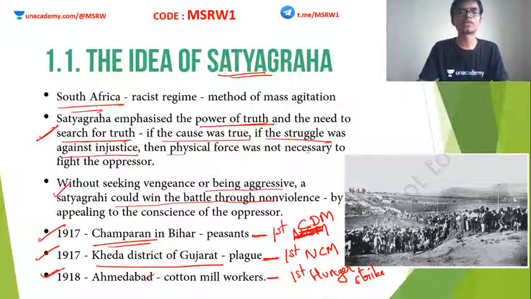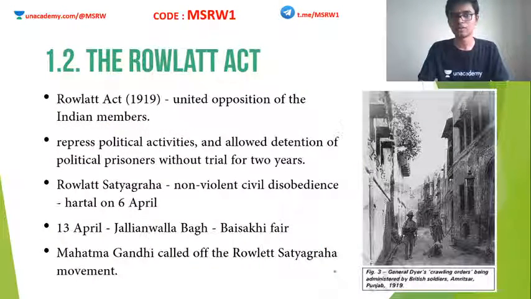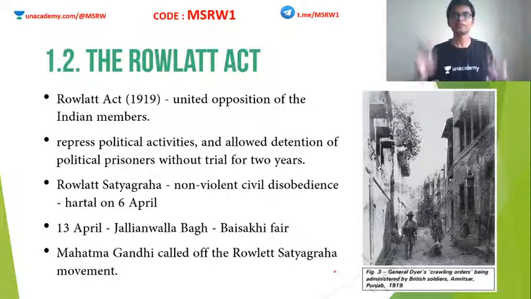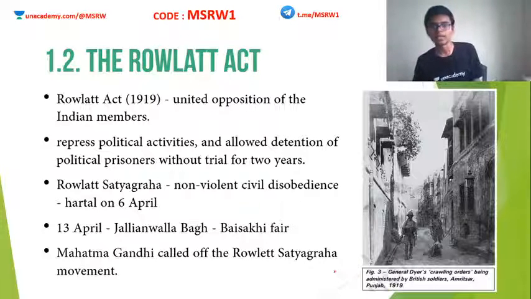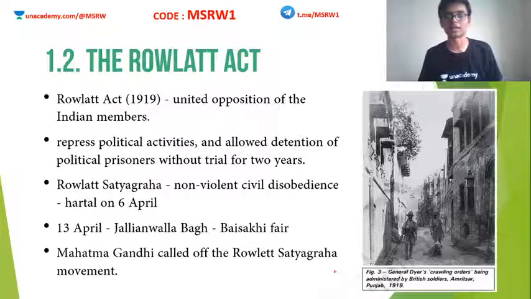Clear? These questions can come for UPSC prelims. Champaran Satyagraha is the first civil disobedience movement of Mahatma Gandhi. Kheda Satyagraha is the first non-cooperation movement. And finally, Ahmedabad Mill Strike is the first hunger strike of Mahatma. Okay? Now, after this strike, the next prominent satyagraha offered by Mahatma Gandhi is known as the Rowlatt Satyagraha.